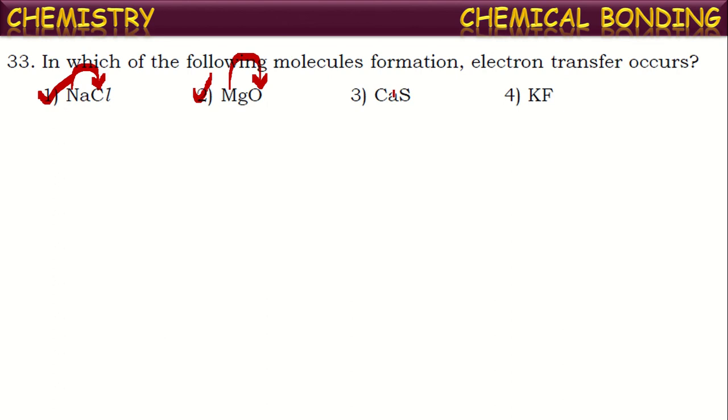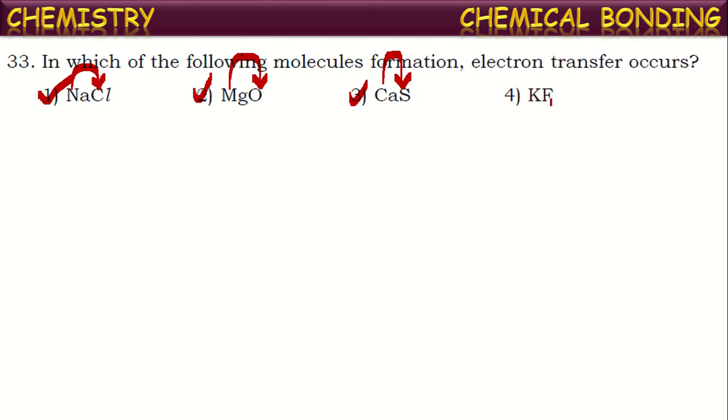What about the next one? Calcium sulfide. Here calcium is a metal, sulfur is a non-metal. Two electrons will be transferred from calcium to sulfur, resulting in the formation of an ionic bond. So it is also an ionic bond where transfer of electrons is occurring. Here also, potassium fluoride.